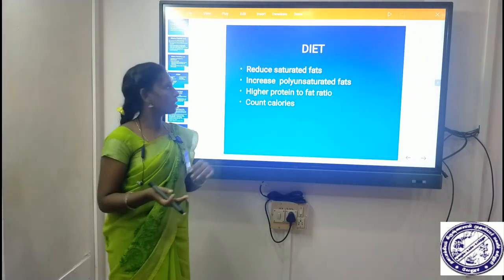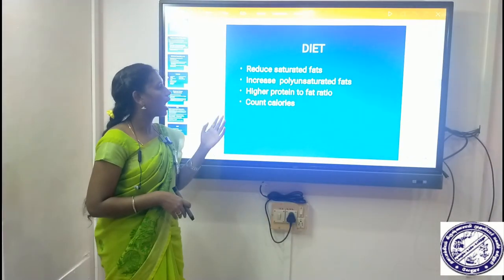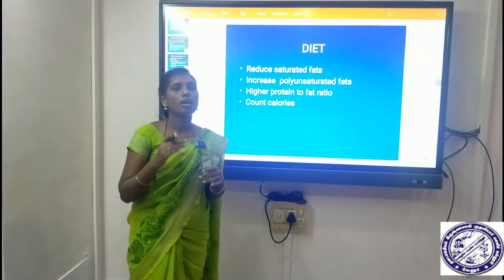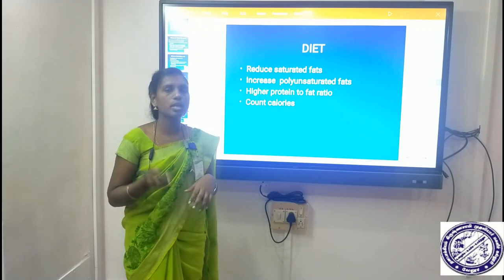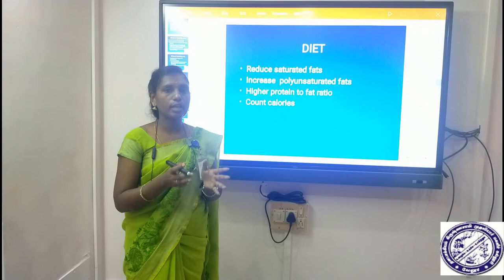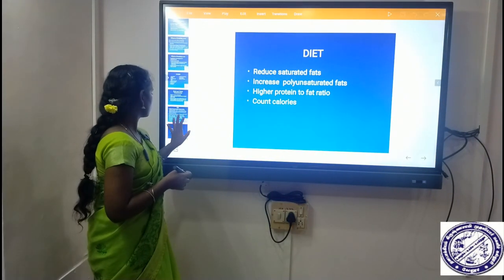So finally, diet. Reduce saturated fats and increase polyunsaturated fats, a higher protein to fat ratio, and count calories. Calorie wise, we can reduce the calorie content and include high fiber rich foods and low cholesterol, and use only high density lipoprotein cholesterol components. So this is the diet.